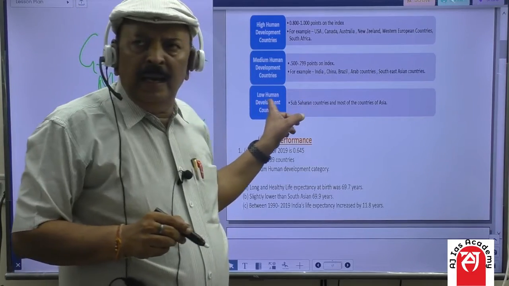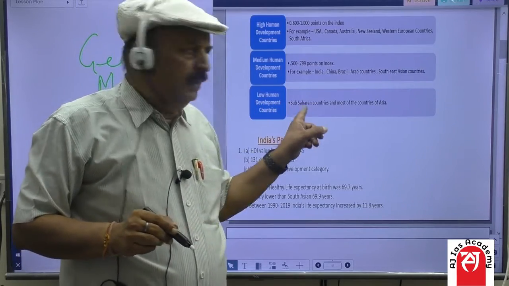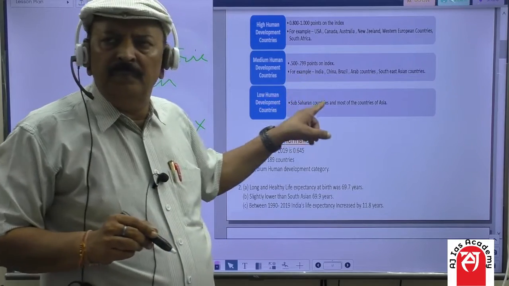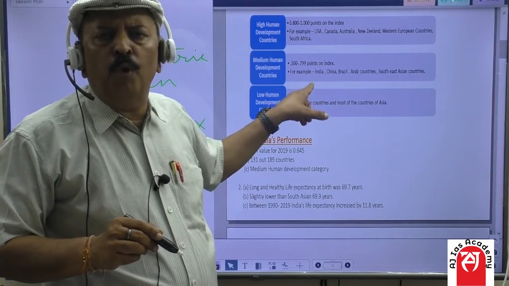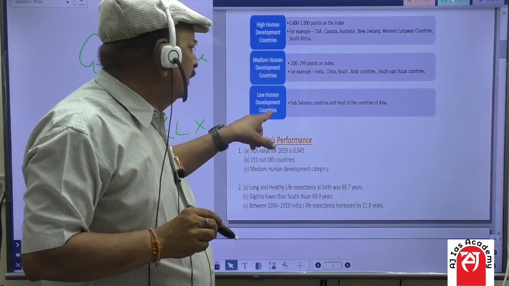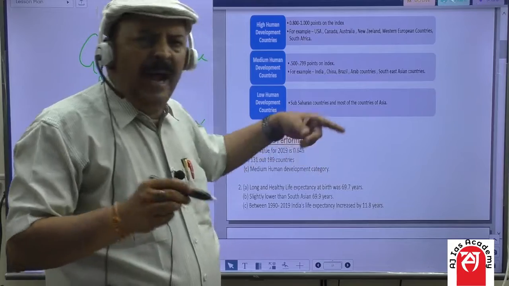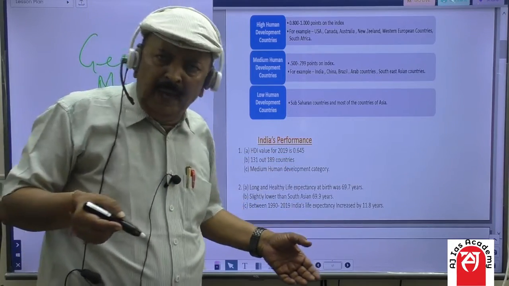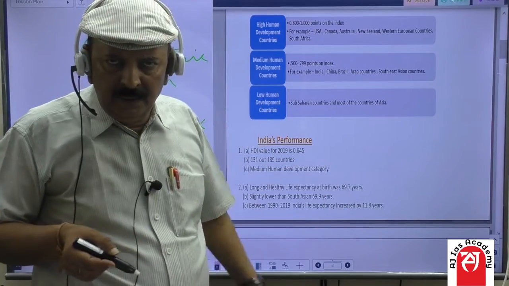And there is another category, called low human development countries, in which the index is lower than 0.500, say 0.499. This is called a low human development country, and you will find countries like sub-Saharan countries in Africa and most of the countries of Asia or Latin America. They are under the category of low human development countries.